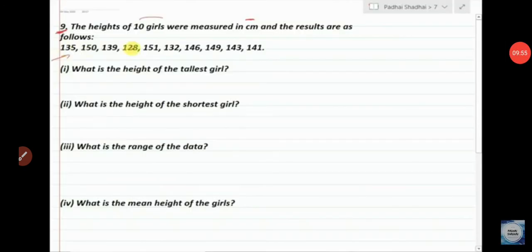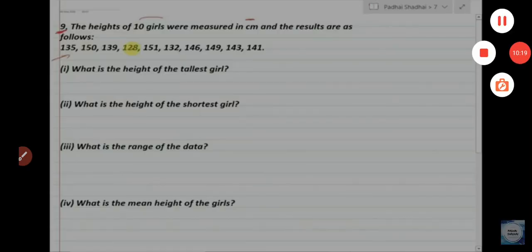Now question number 9. The heights of 10 girls were measured in centimeters and the results are as follows. It's given: 10 girls' heights. Your first step is to write them down in ascending or descending order. First do that, then write the answer to the question. What is the height of the tallest girl?